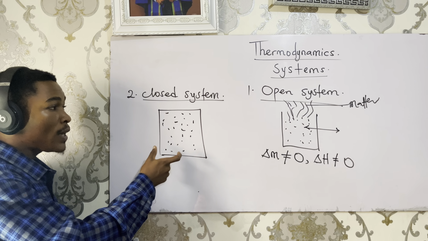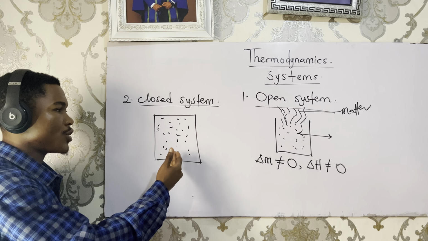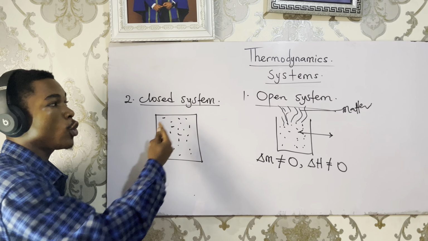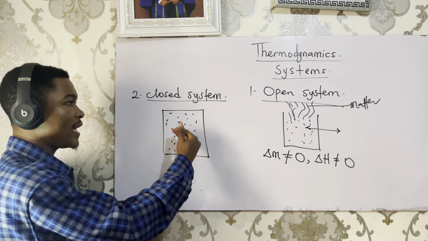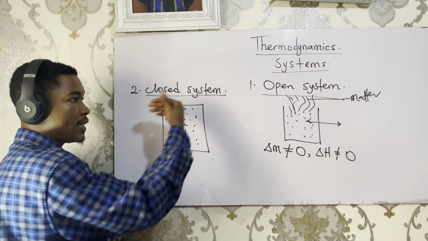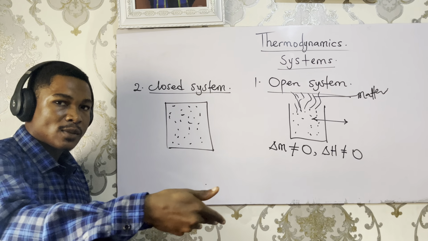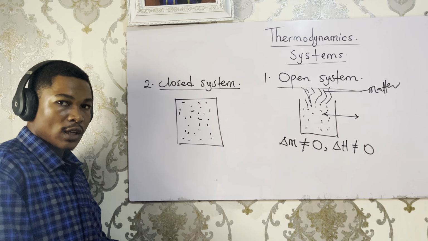When the matter tries to move out through the opening, it hits the lid, loses its kinetic energy to the lid, turns back to liquid and falls back into the liquid.